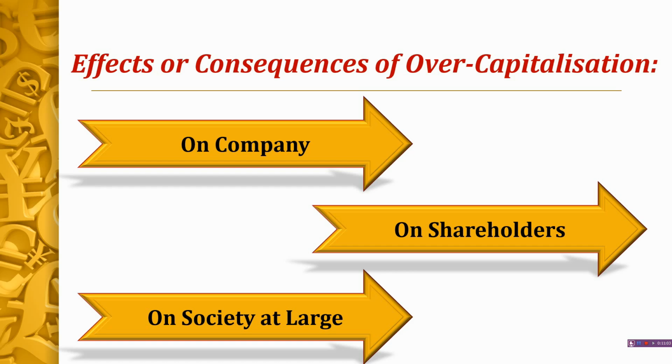So what is the company doing? The company is reducing its productivity, and in the same way it is not using the resources of the society very properly, making it worse for the society. So these were the effects of overcapitalization on the company, on shareholders, and on society.